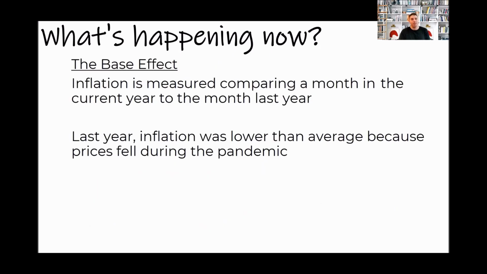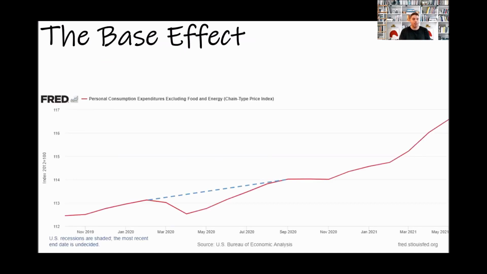The other thing that is happening is something that is called the base effect, right? As I mentioned earlier, inflation is measured comparing a month increase in the current year to the month increase last year, right? Last year, inflation was very low because prices actually fell during the pandemic. So if we look at the consumption expenditure index before we adjust for the month-to-month increase, we see that in March, April, May, June, July, there was this dip. And the dashed blue line shows the trend, kind of where it would have been had that dip not occurred. And so the base effect is the fact that there's this gap.